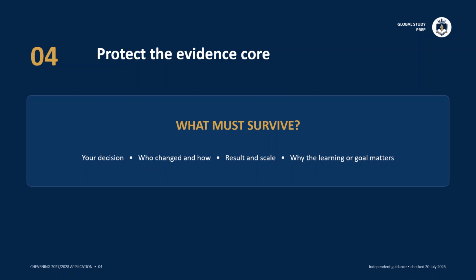Protect the sentences that prove the assessment job. In leadership, preserve the personal decision, influence mechanism, and result. In relationship building, preserve reciprocity and shared outcome. In course choice, preserve the demonstrated gap and named learning. In career planning, preserve actions, partners, and indicators. These sentences may still be tightened, but do not remove them simply because the background is easier to cut around.